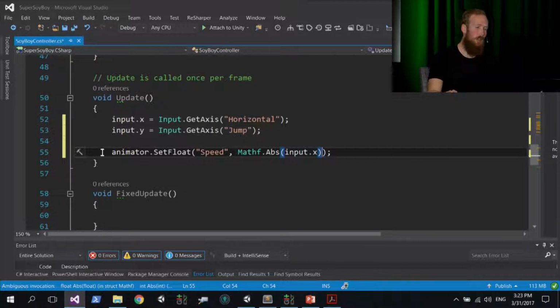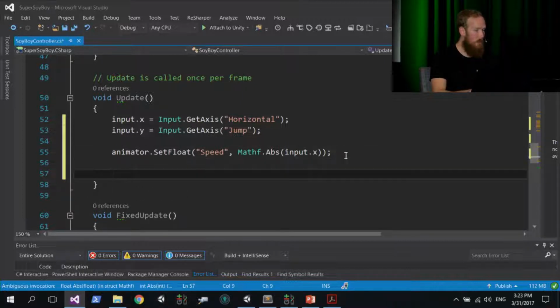So remember, input.x can be -1 or 1, and we want to always pass a positive value for the speed. And what animator is going to do is it's going to go to the animation controller, which is already set up on this game object, and it's going to set the speed to 1 when you're moving around. What that does is it basically tells the animation to start playing the running animation for your sprite. So your little sprite's going to look like he's running. We're not going to actually cover setting up those animations. All you need to really know for now is that they are set up, and you just need to actually set the speed value into the controller for it.